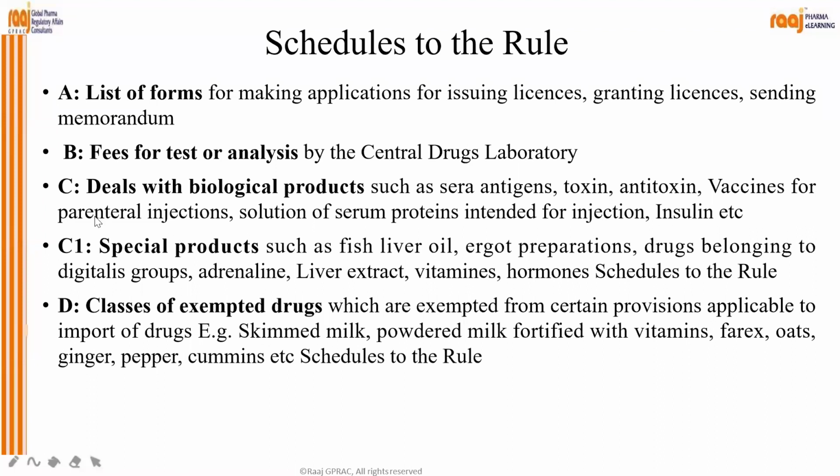Whereas C1, under C there are two, right? C and C1. C1 is for special products such as fish liver oil, ergot preparation, drugs belonging to the digitalis group, adrenaline, liver extract, vitamins, hormones. D, classes of exempted drug like skimmed milk, powdered milk, fortified with vitamins, tarex, oats, ginger, pepper, cumin, etc. Okay, so easy to remember. A is list of forms, B fees, C deals with biological, C1 for special product, D is class of exempted drugs.